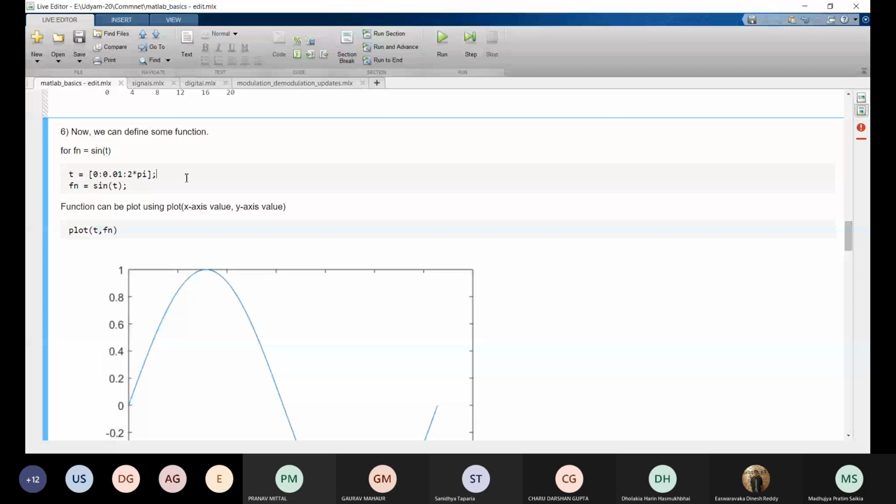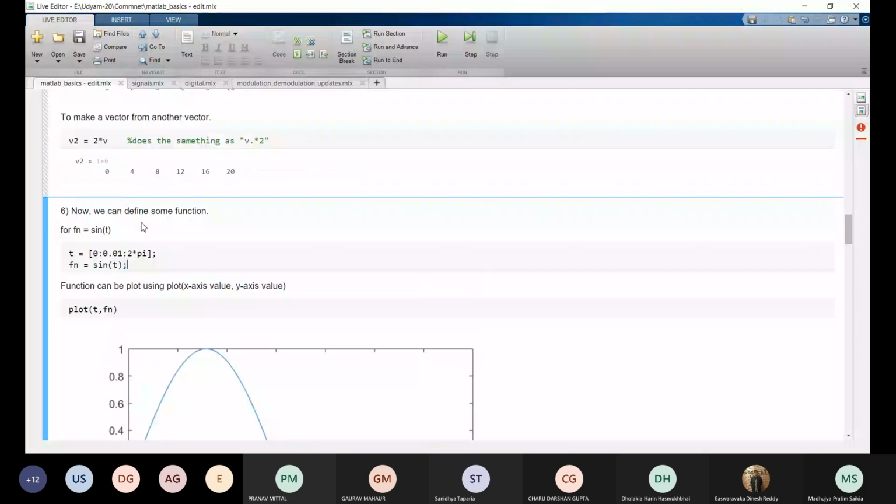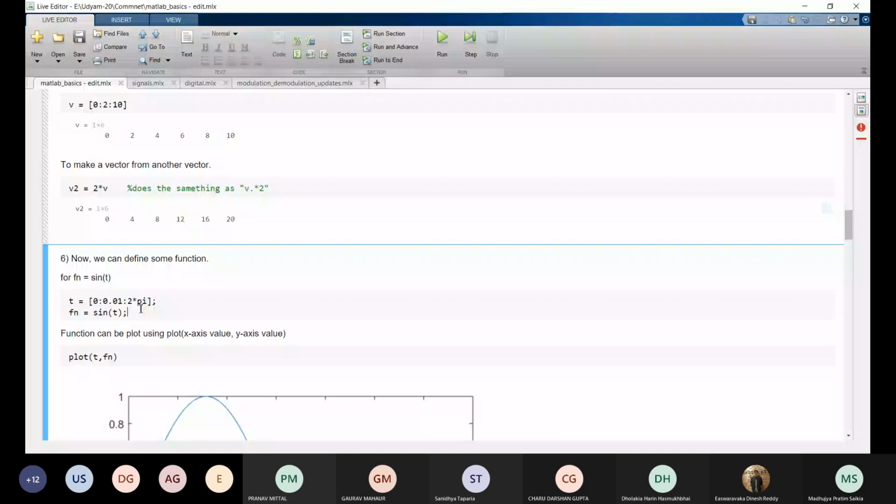Now, if we define a variable named fn as sine, then fn will have values of sine t. This is very similar to this expression, v2 equal to 2 into v. Similarly, we have fn equal to sine t. t is also a row vector here, so fn is also a row vector which has values of sine of t. Now we can plot this function by applying the command plot of t comma fn.